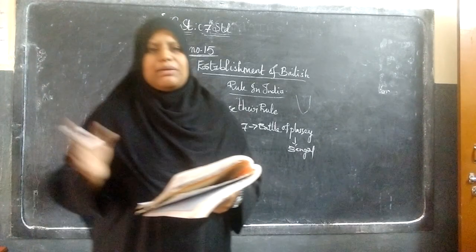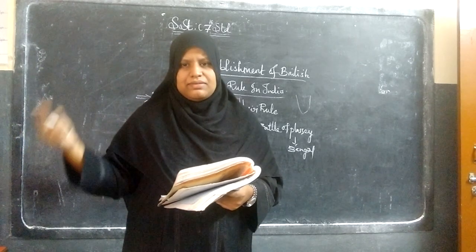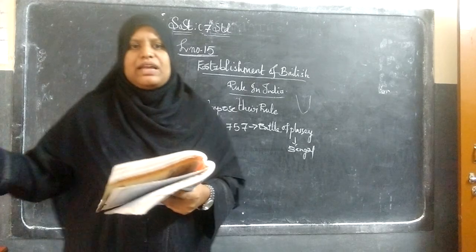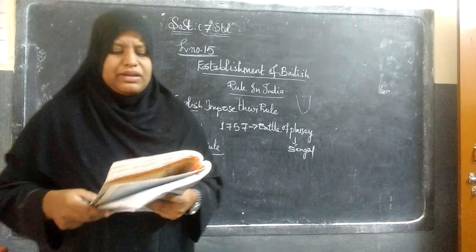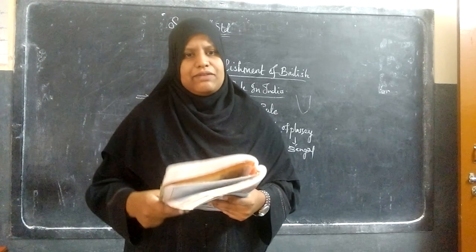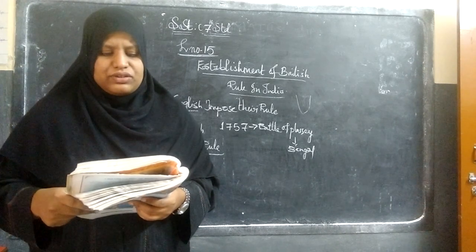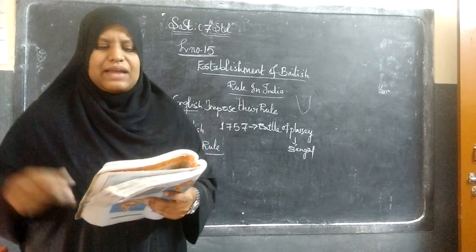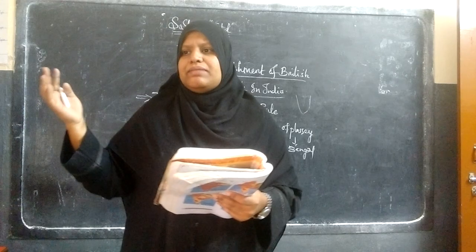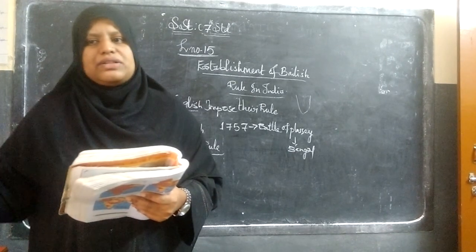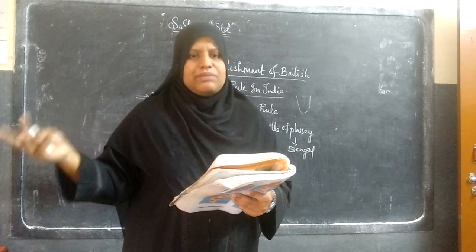So first was the worry of the kings and the rulers. Second, about the farmers and traders. Because the Britishers imposed heavy taxes, they started fearing that if they did not pay taxes, their land would be taken away by the Britishers. Third, tribal people also offered resistance because of the new rules and laws that began to take over the jungles and land. The British were trying to control their lands and took over the land of jungles because of the natural resources. This was the worry of the tribal people.